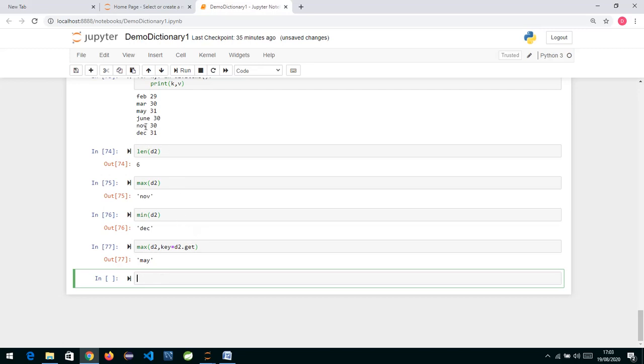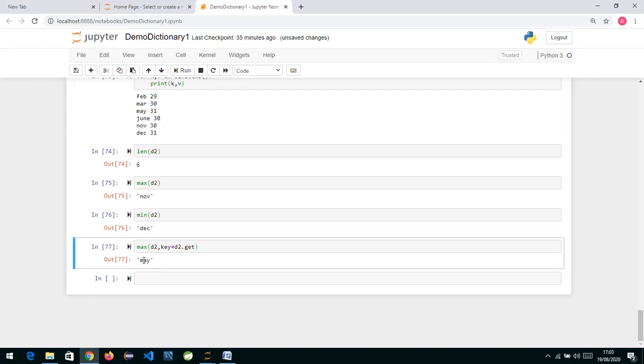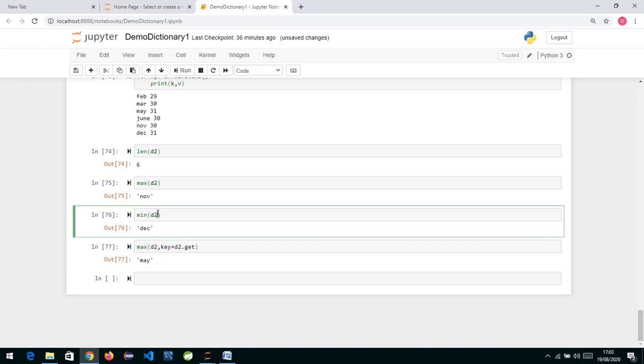So it is giving you the maximum value, of which month? It is giving you 31. That's what it's doing over here. The reason it has given us May is that by default it was working according to keys. Now what I want is, I don't want it according to keys, I want it to work according to values.